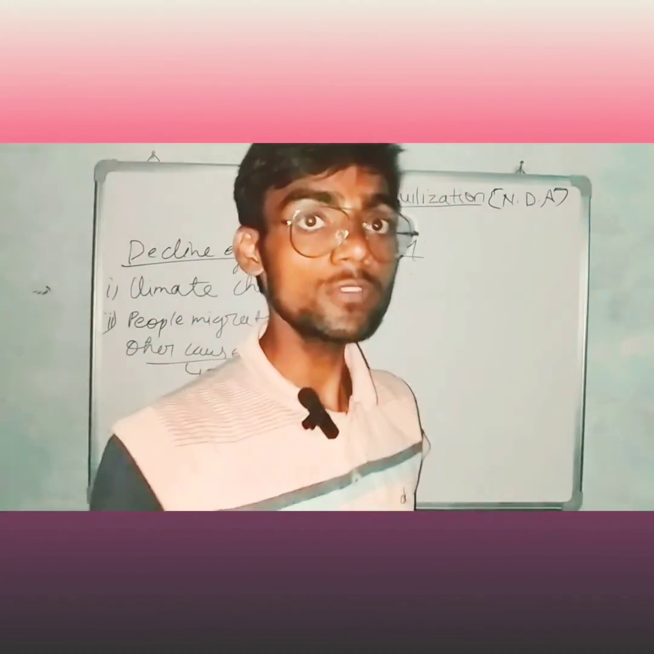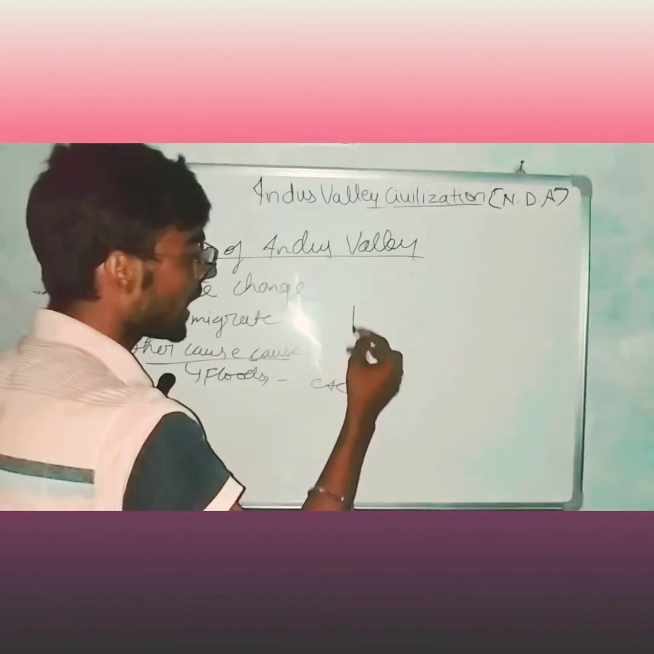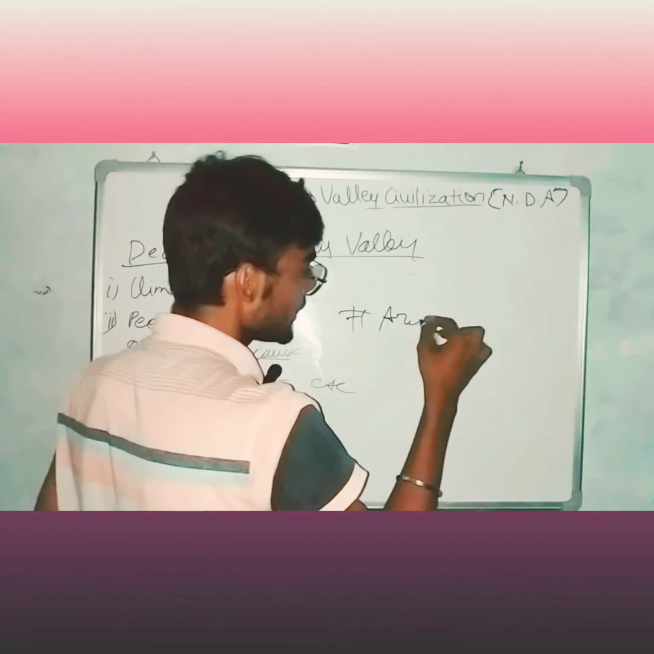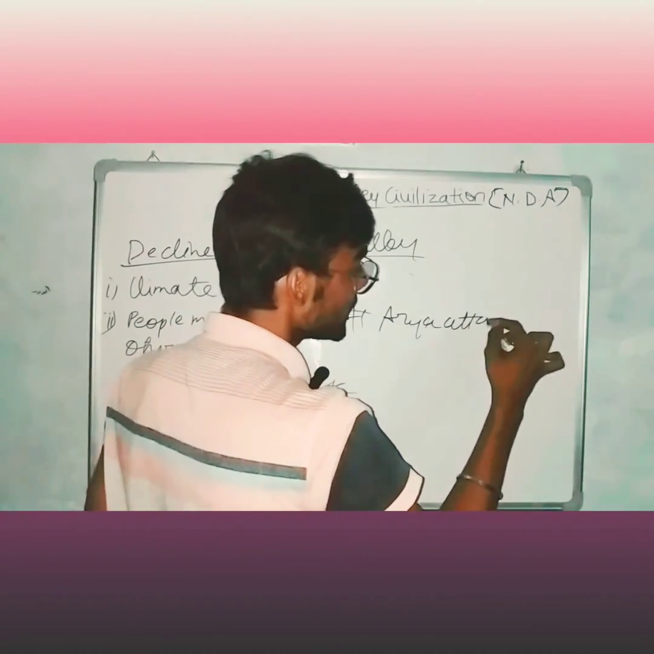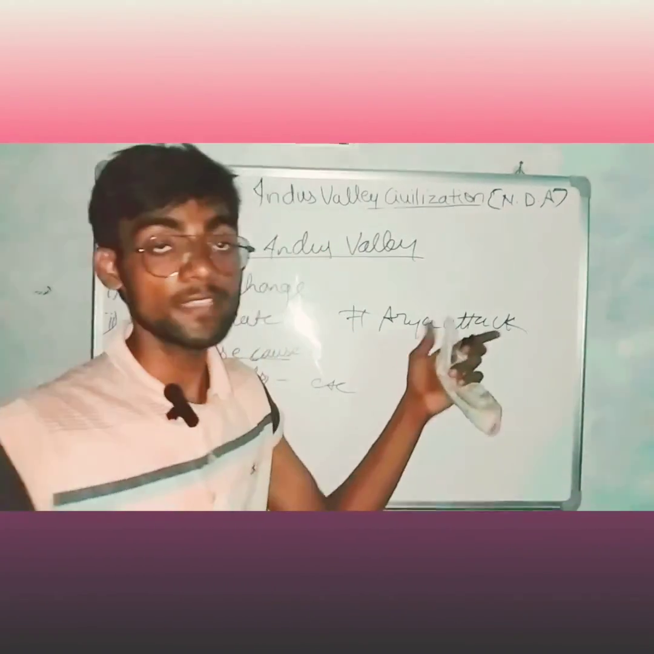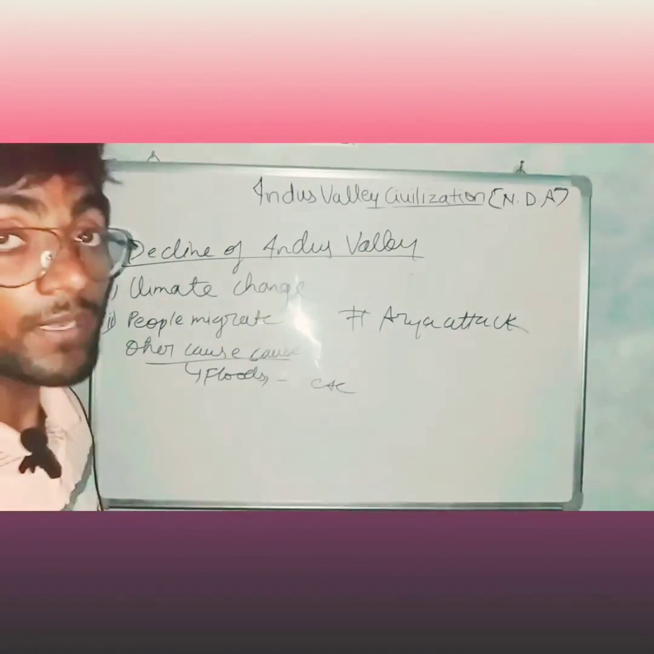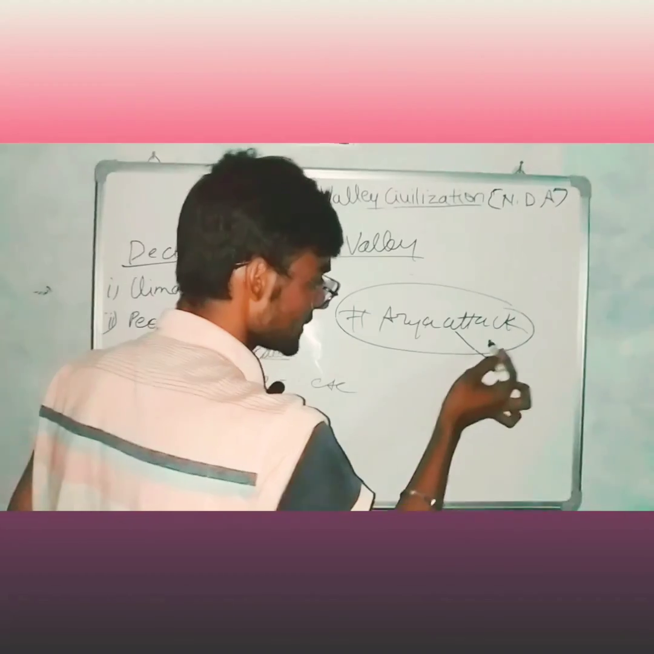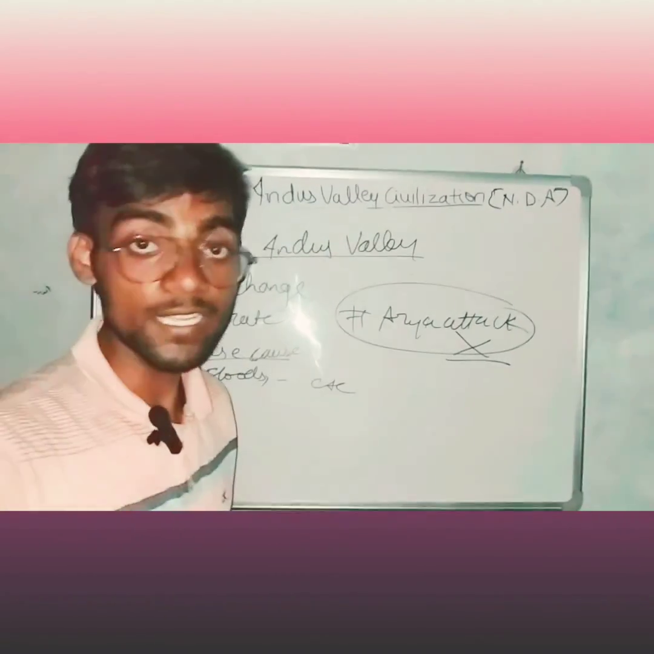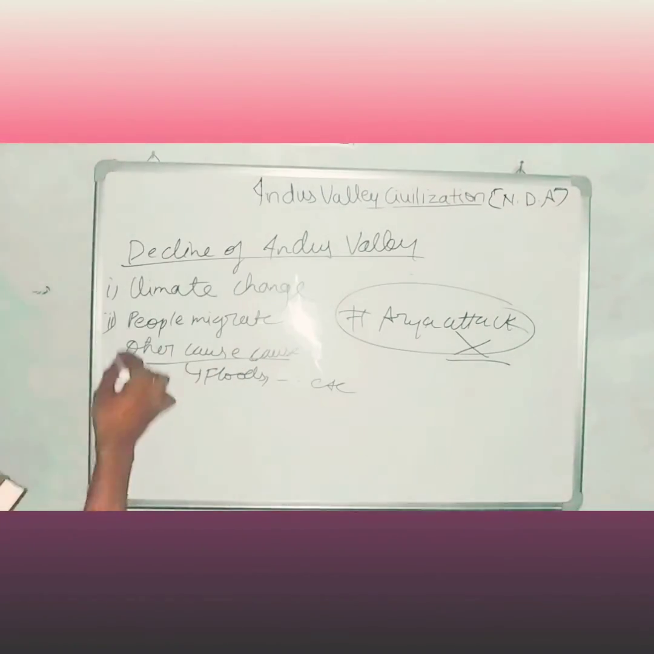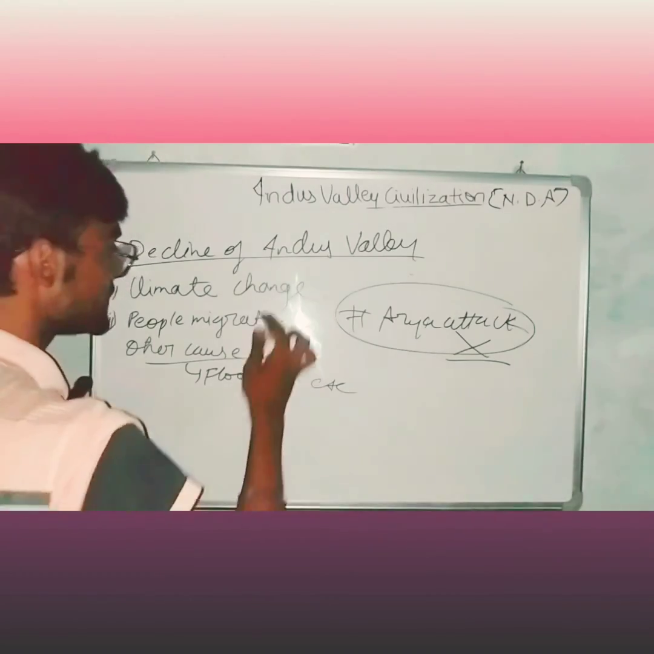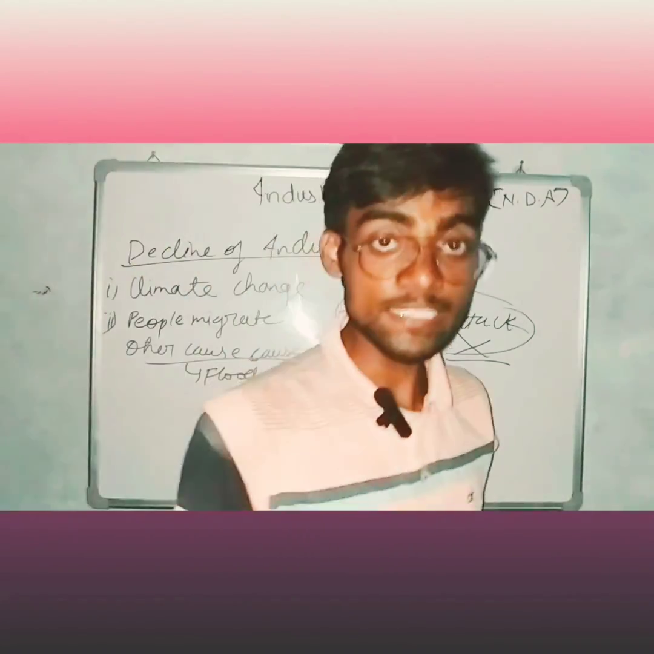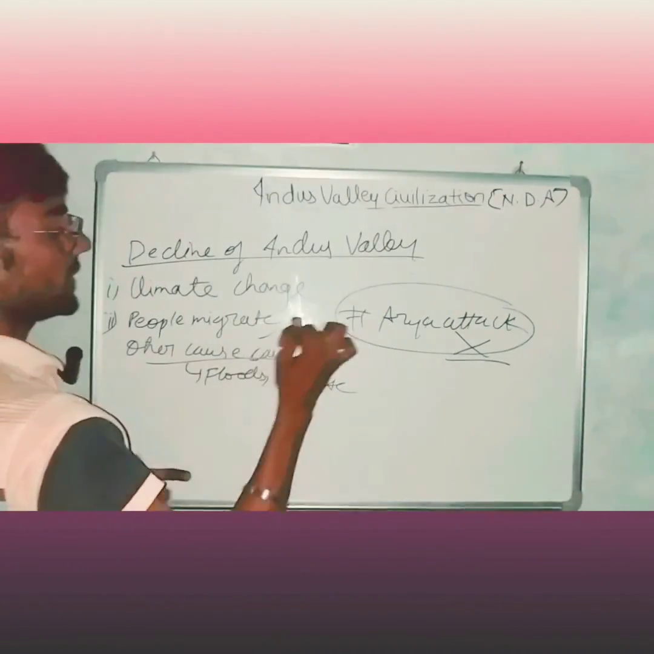And in some books it is given that Aryan attack is why Indus Valley civilization declined, but that is totally wrong according to UPSC. The Aryan attack is not accepted. The only two major causes are climate change and people migrating.